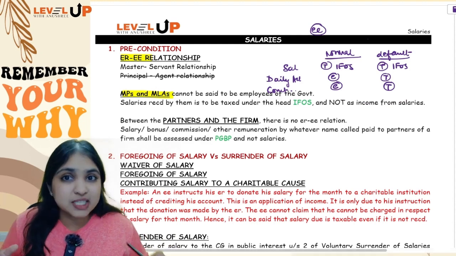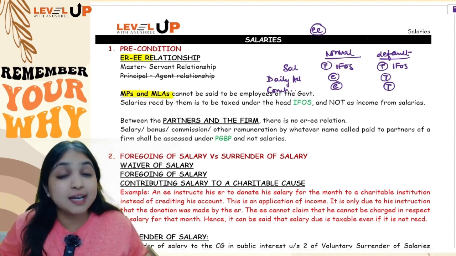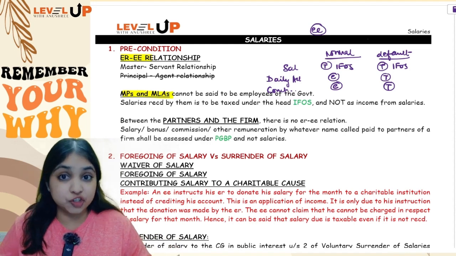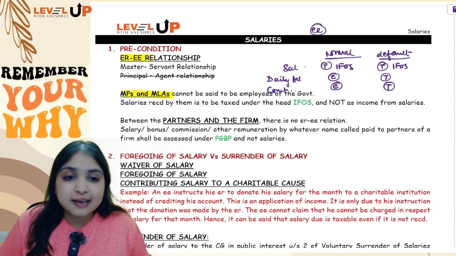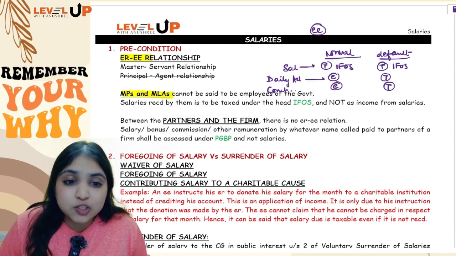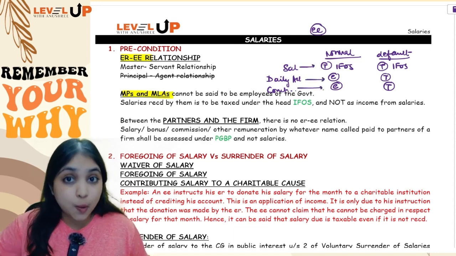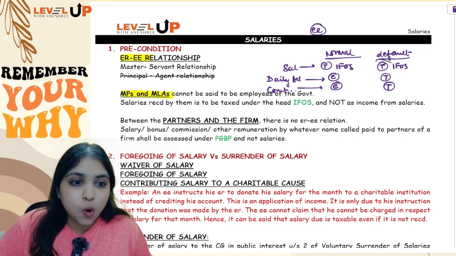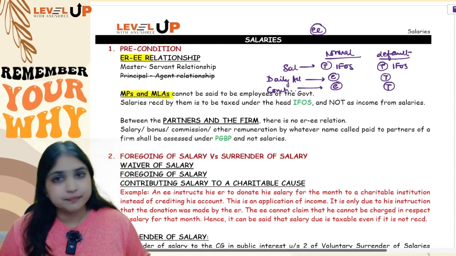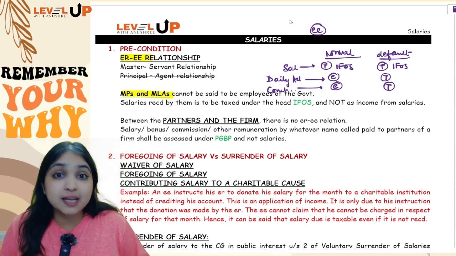First of all, their income will not come under the salaries head because there is no employer-employee relationship, so whatever income they get will be assessed under the IFOS head. Salary income will be taxable, and daily allowance and constituency allowance will be exempt. However, if that MP or MLA is following the default regime, then all the incomes will be taxable under the IFOS head. Then comes my next adjustment.